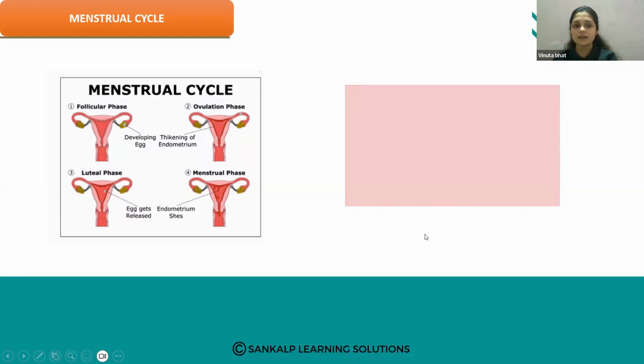So this is the menstrual cycle. So follicular phase, ovulatory phase, luteal phase and the menstrual phase. So these are the 4 phases of the menstrual cycle and very important. So which hormone increases at which level and which causes the menstrual cycle. So all these things are very important for your exam.